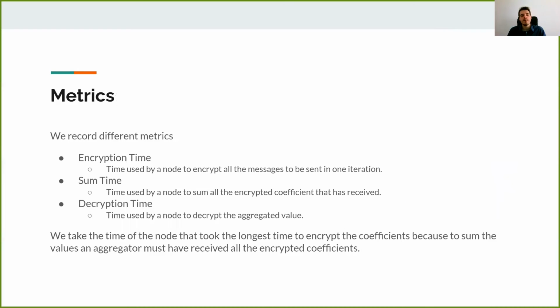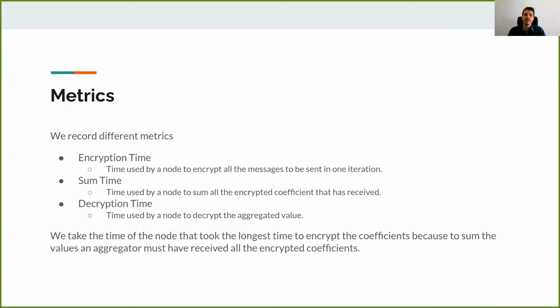To evaluate our protocol, we consider the total time that we added to the computation of CPDS. So we consider the secure version of CPDS, and we recorded the time that we added compared to the non-secure version of CPDS. We can split this total time into 3 different subtimes.